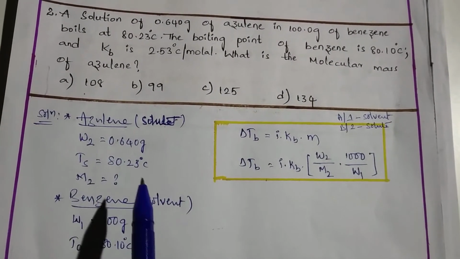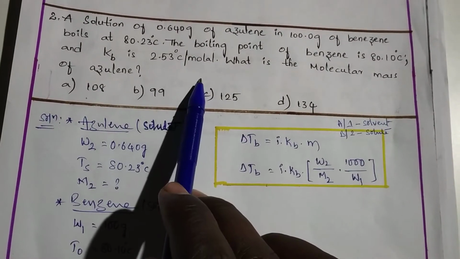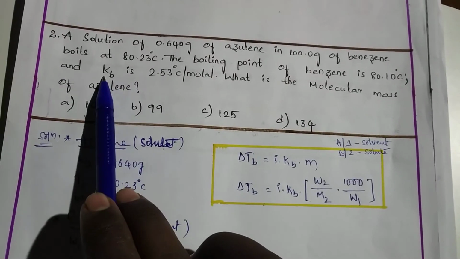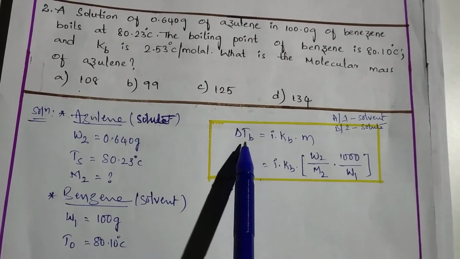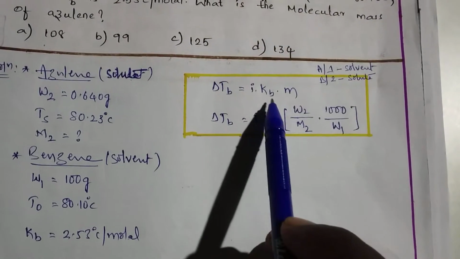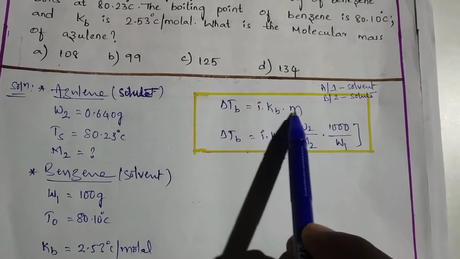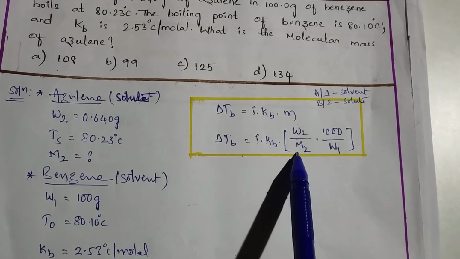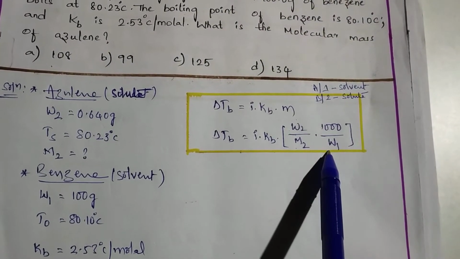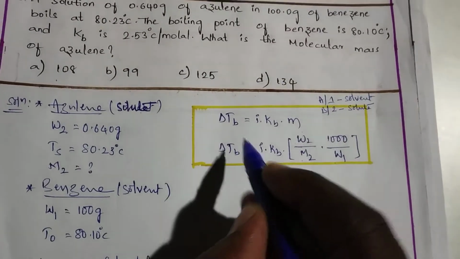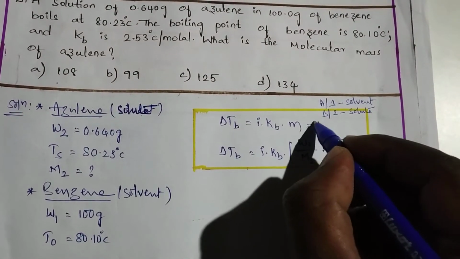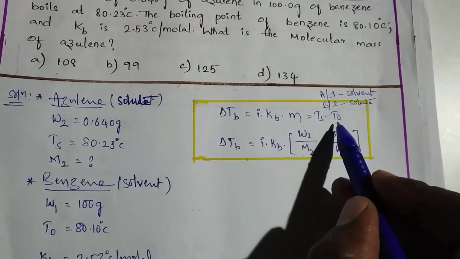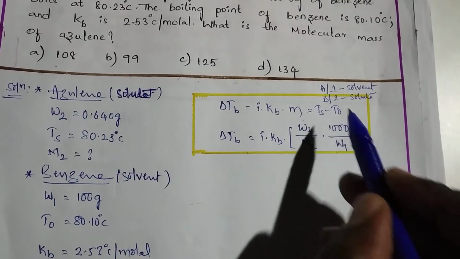Whenever they mention Kb or Kf, you have to choose the formula delta Tb. So Kb is given, so I will use delta Tb. Delta Tb is equal to i into Kb into m, where m stands for molality. Molality formula is weight of solute by molecular mass of that solute into 1000 by weight of the solvent. Here delta Tb can also be written as Ts minus T0, okay, boiling point of solution minus boiling point of the pure solvent.